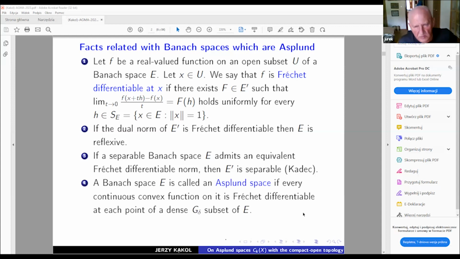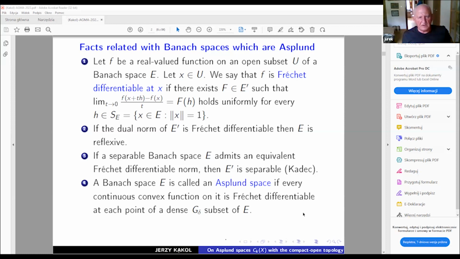Now let's go to something which was originally discovered by Asplund, but of course he didn't use the name Asplund space. He called this space, which is going to be defined here, strongly Fréchet differentiable if the condition described here holds.